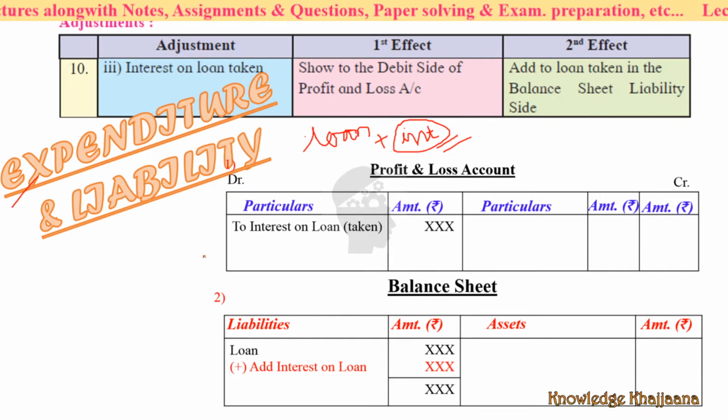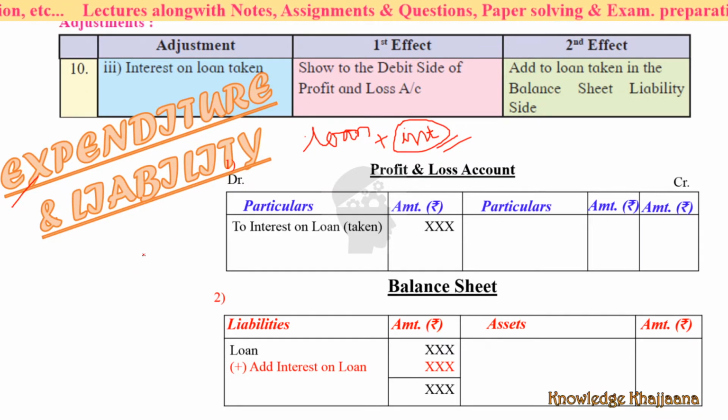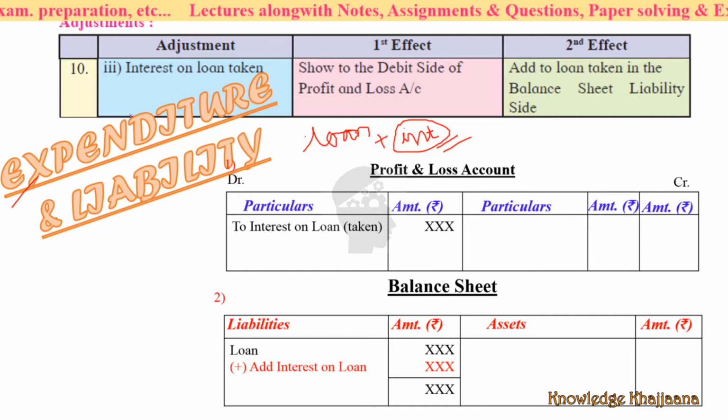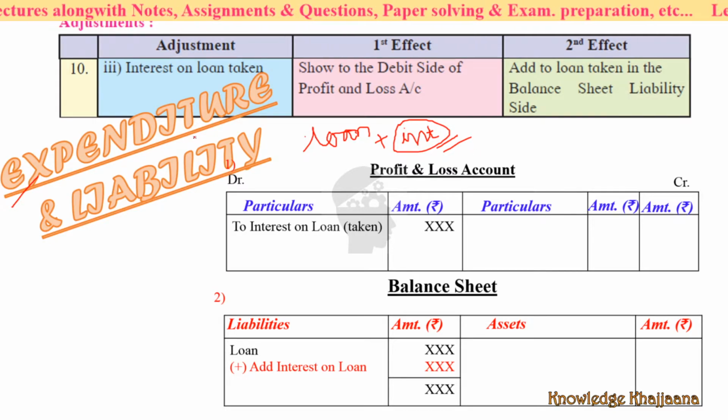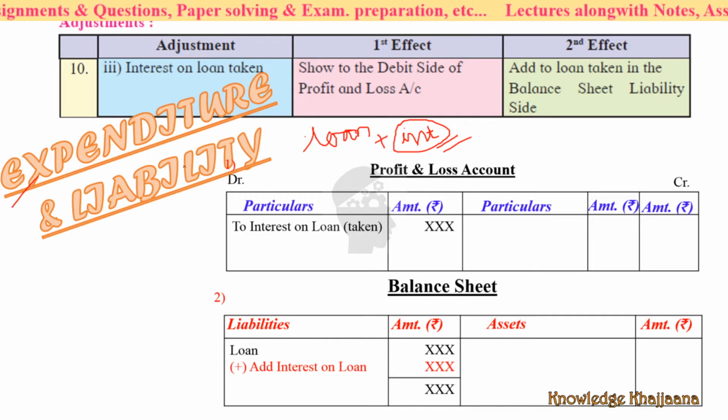Drawings and interest on drawings, again capital and interest on capital. Similarly, capital and interest on capital is the same as this. Okay, now expenditure, interest on loan taken is expenditure as well as liability.